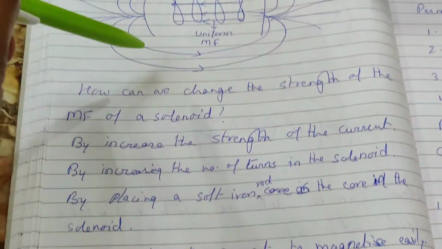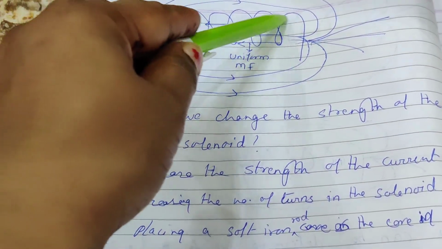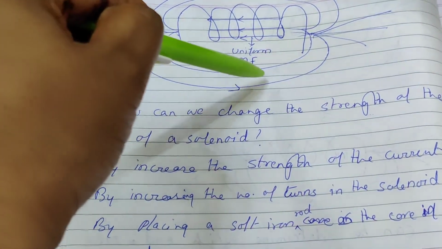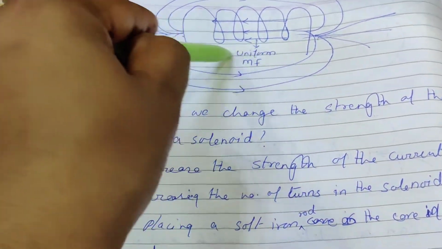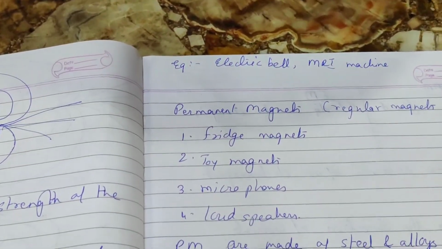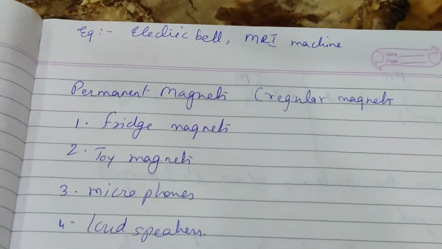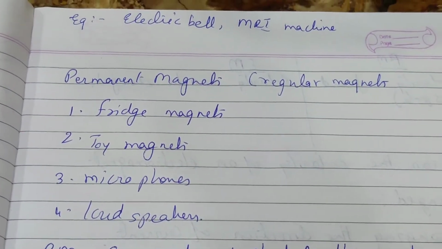See here, an electromagnet is made using a long insulated copper wire wrapped around a soft iron core. Examples of the electromagnet are electric bell, MRI machines, etc.